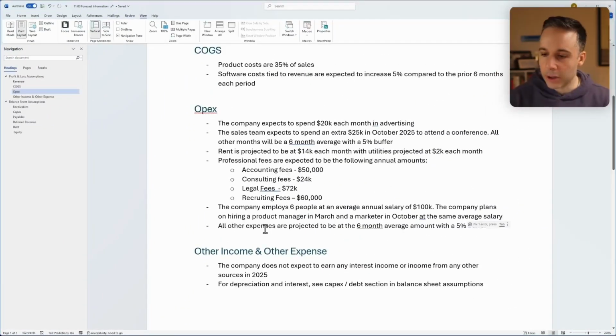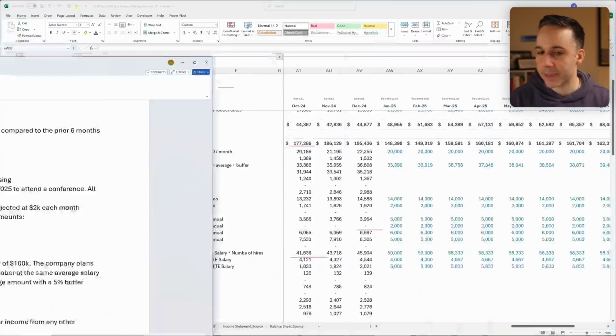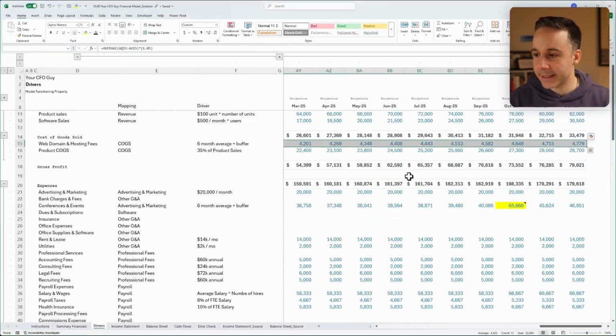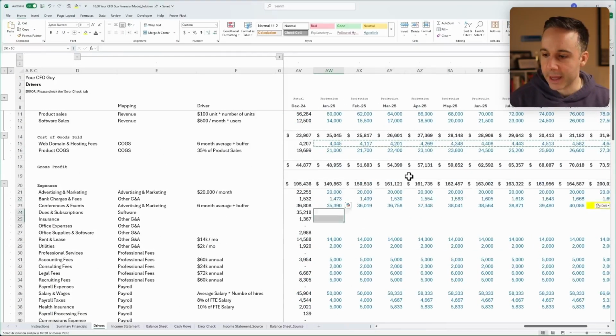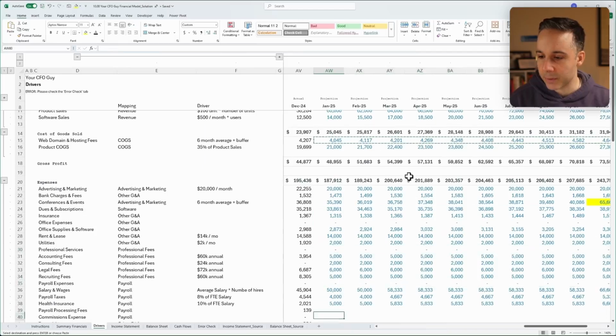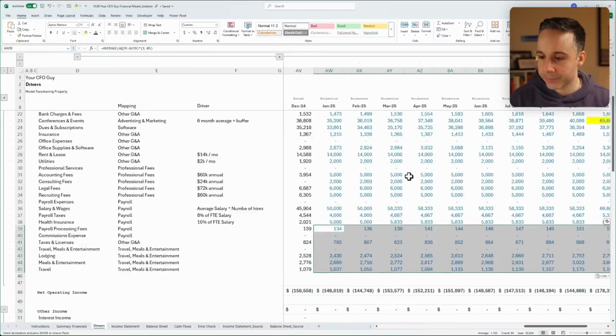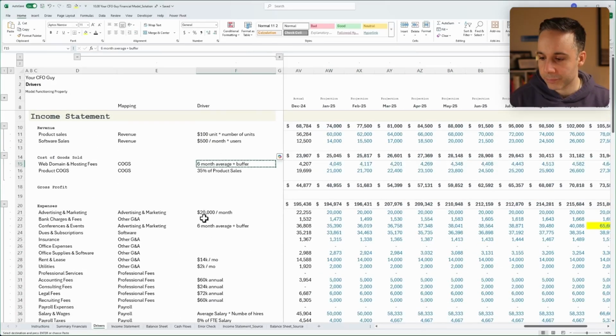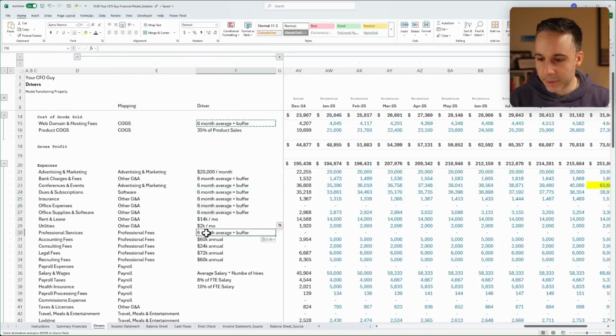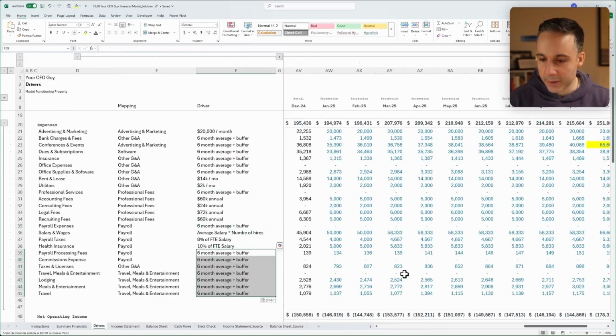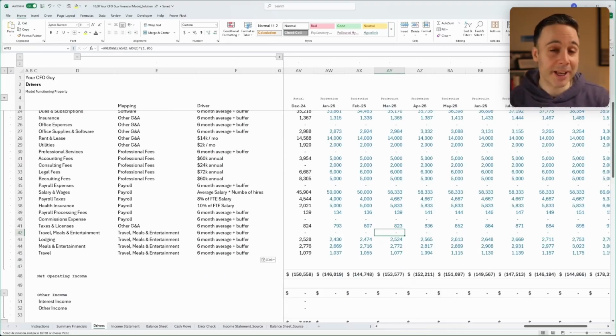Okay, now it says all other expenses are projected to be at 6-month average with a 5% buffer. So for that, I'm just gonna take this over here where we already have that, and I'll just copy and paste that to everywhere else remaining. And let's just copy and paste so that we don't forget how we set our driver. Perfect, now we have our operating expenses. Let's now focus on our other income and other expense.